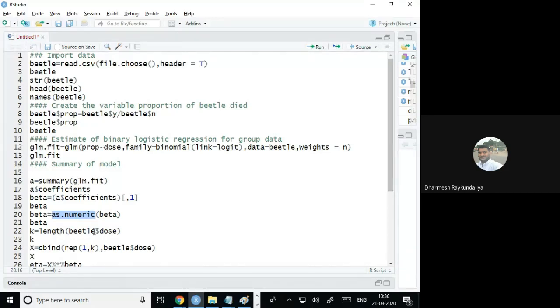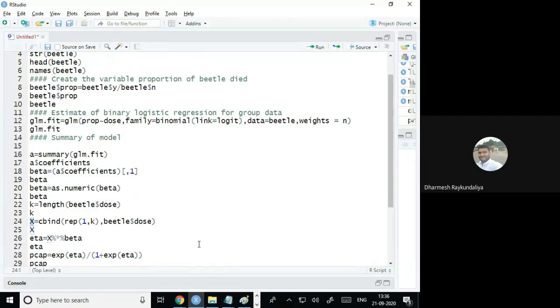I can take any one of the variables of the data file. I have taken the beetle dose, and because I wish to calculate the estimated value of the proportion through the model, I have to create a matrix X having 2 columns. The first column is of 1, and the second column is the actual dose which is given in the data file. So I have repeated 1 because there are 8 doses, so I have repeated 1 for 8 times. So the first column contains 8 times 1 and the second column is the dose.